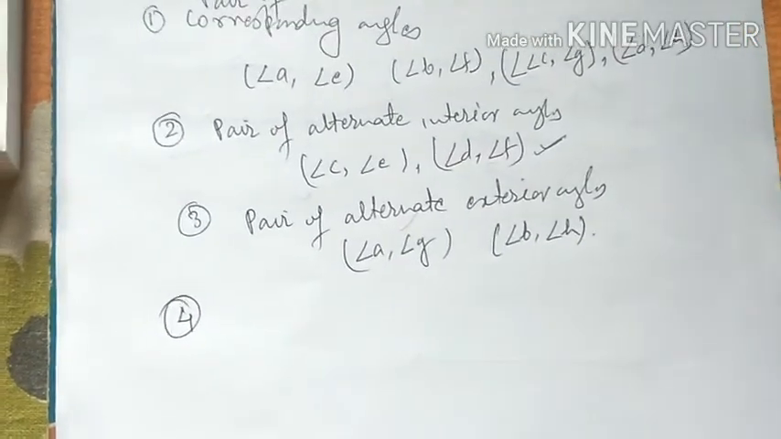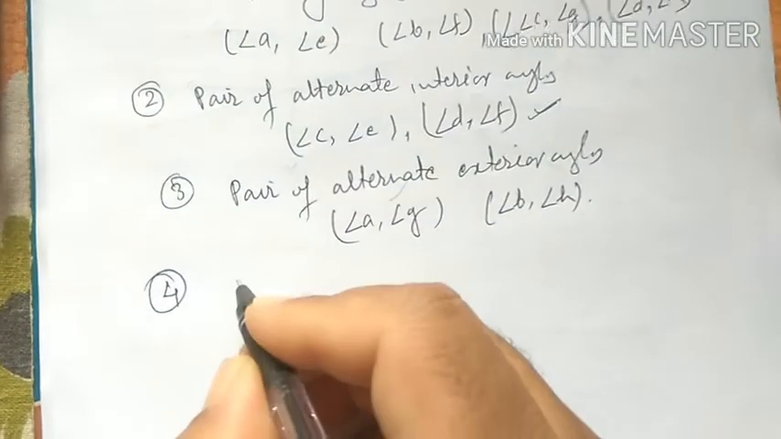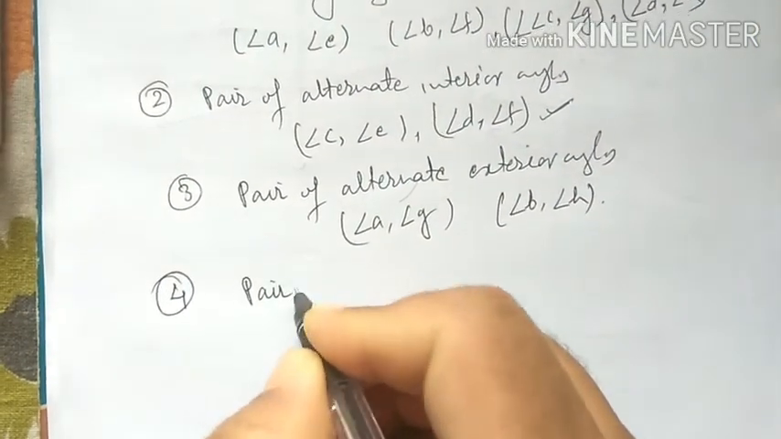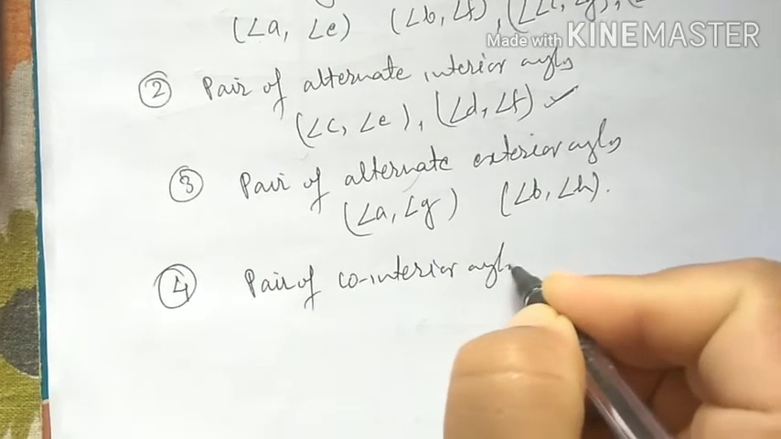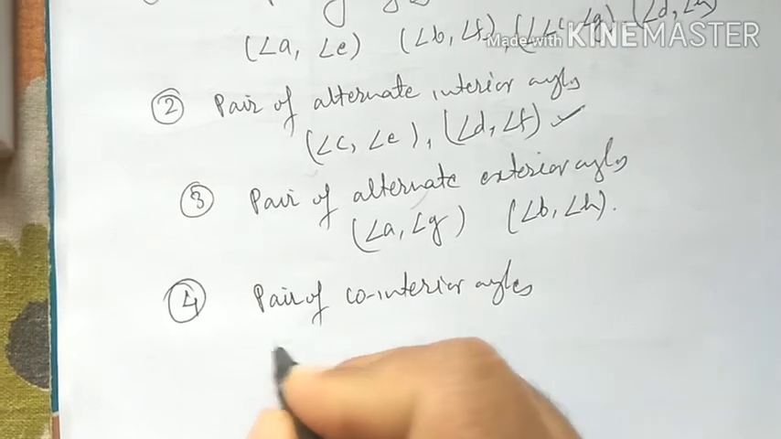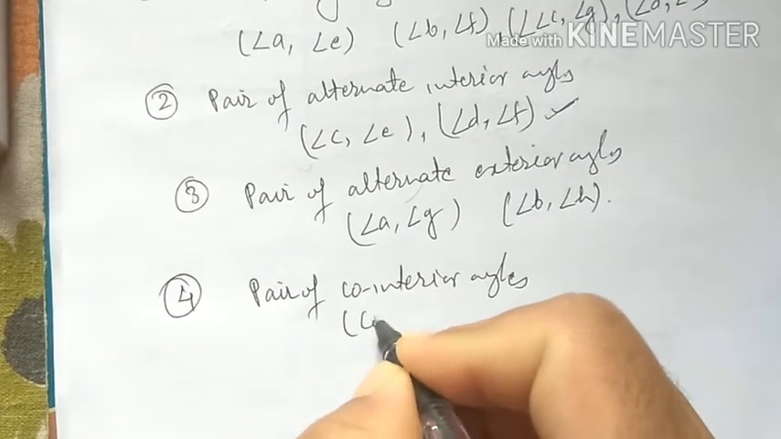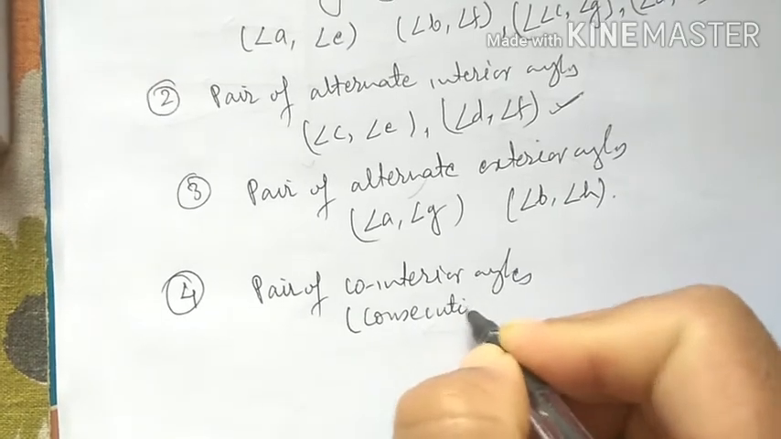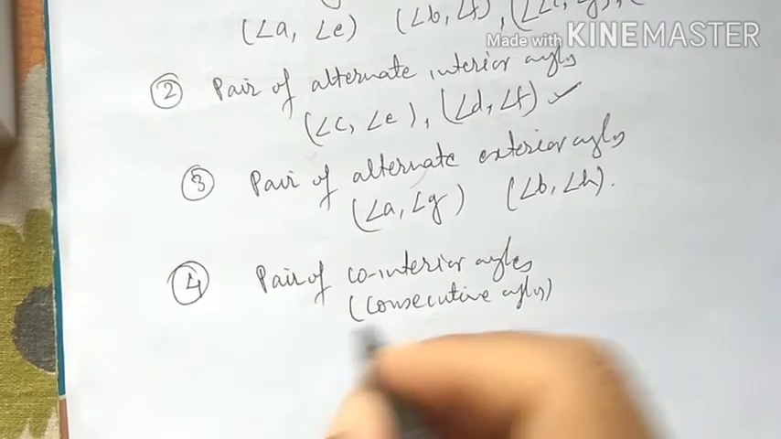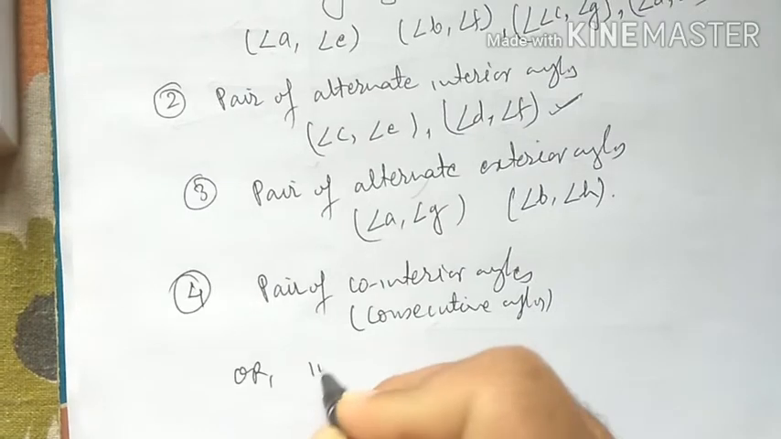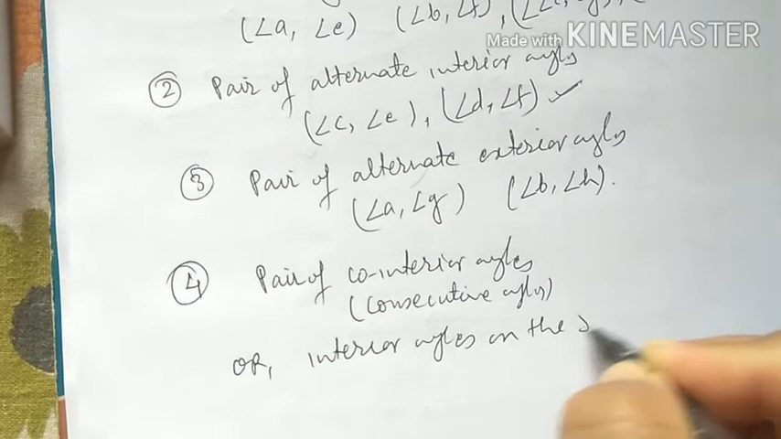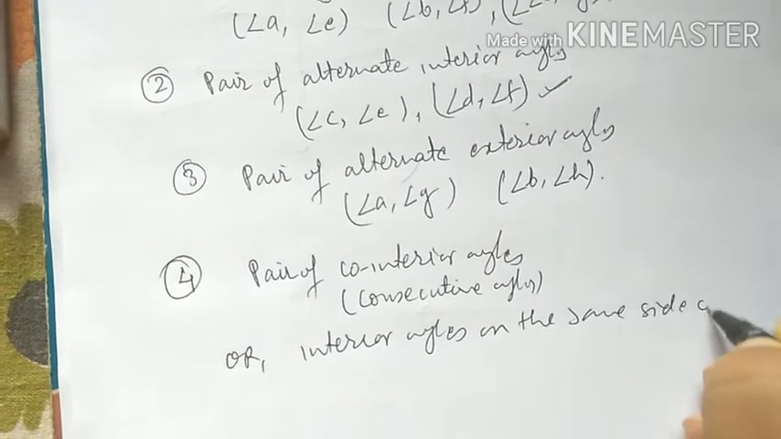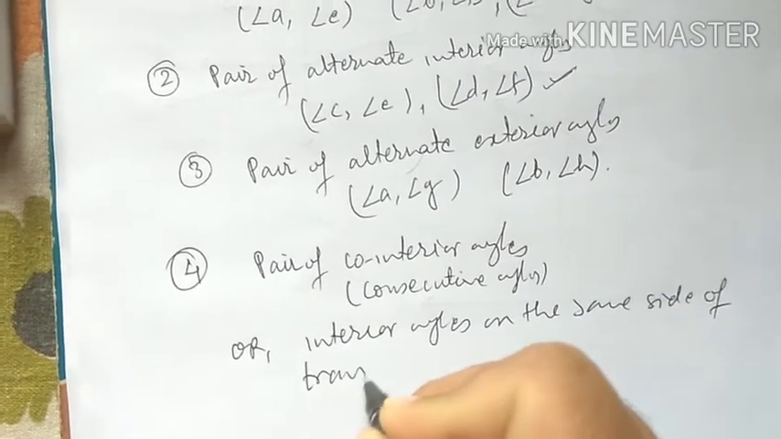is co-interior angles. Pair of co-interior angles. It is also called consecutive angles. Co-interior angles are also called consecutive angles, and also interior angles on the same side of the transversal. Same side of the transversal. So here